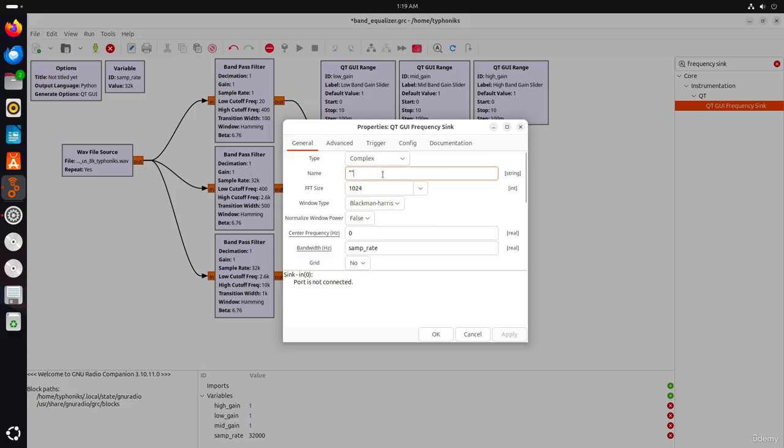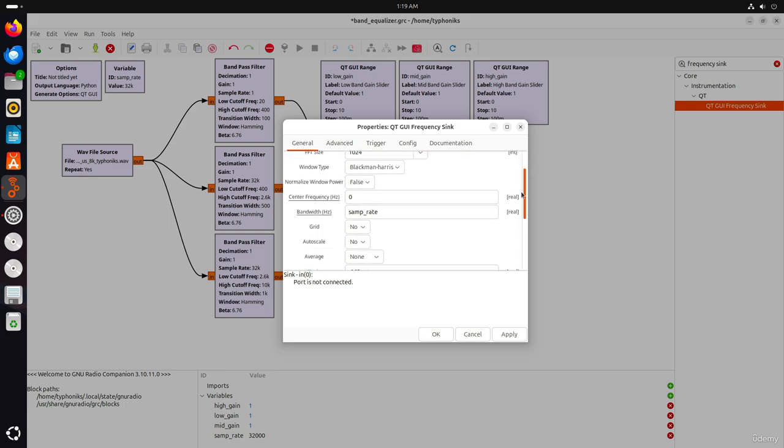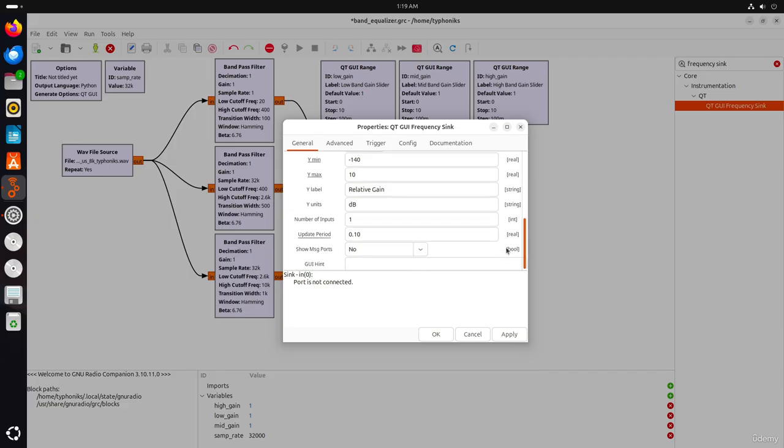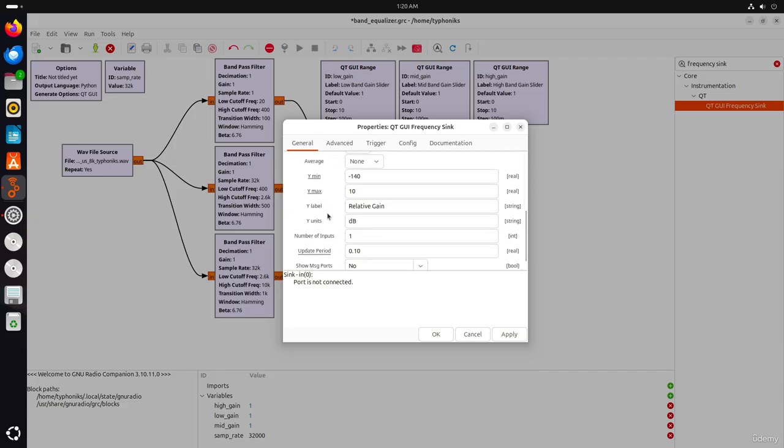And here, let's set the title to frequency spectrum analyzer, or spectrum of equalized audio. When you scroll down in this, you will see Y min, Y max, Y label, and Y units.